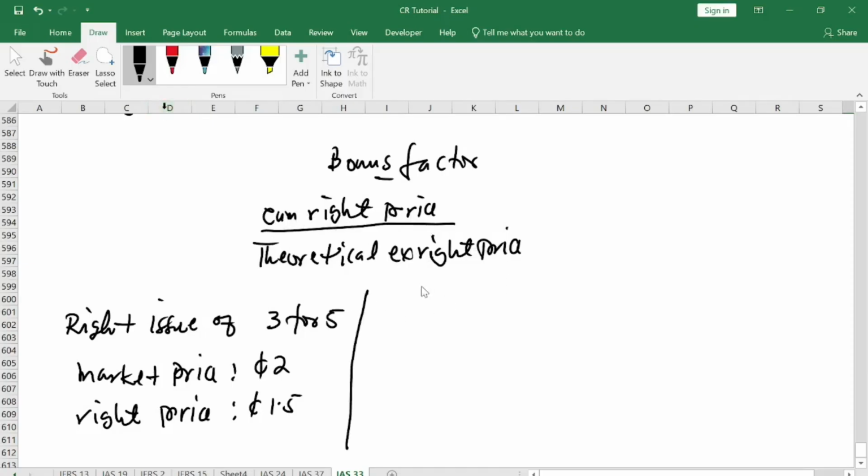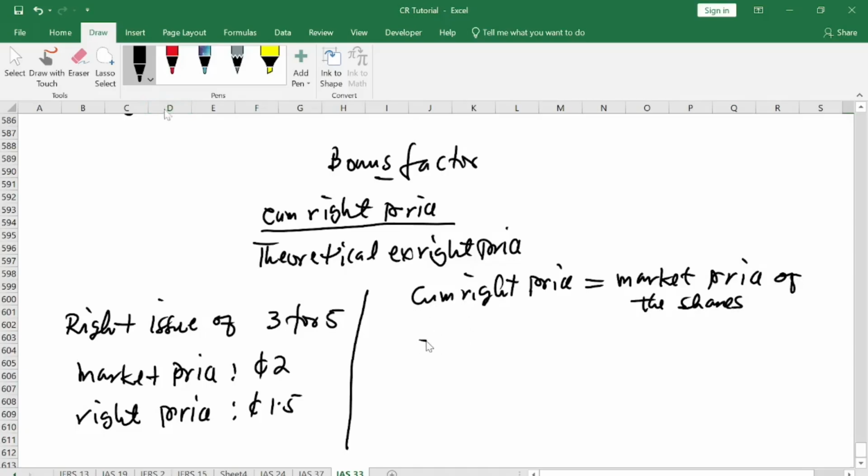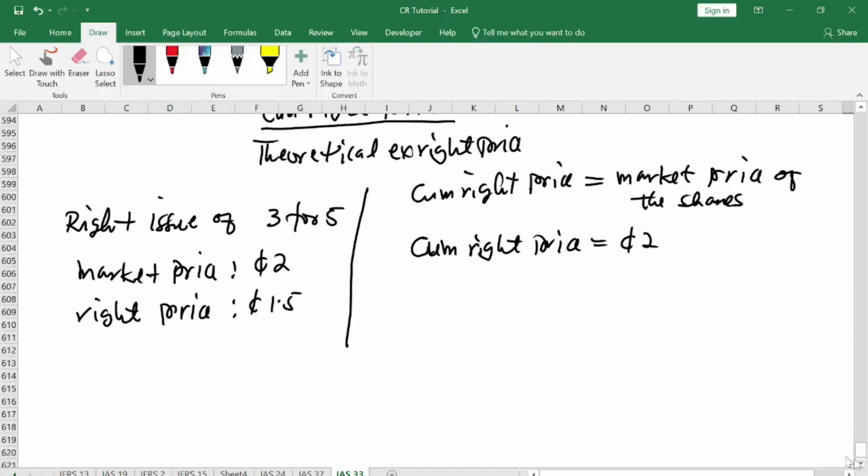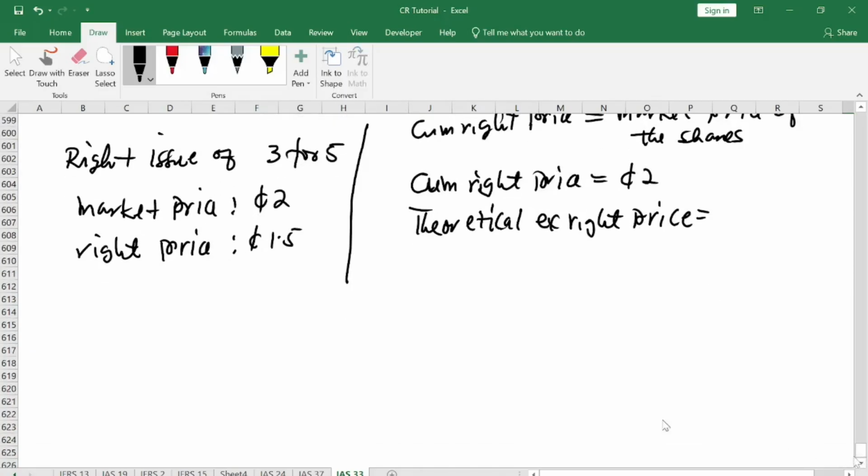So here, the right price is the market price of the shares, which is 2 cedis. So now we know the right price, but we don't know the theoretical price. We don't know that, so we have to go and find it. So how do we find the theoretical ex-right price?